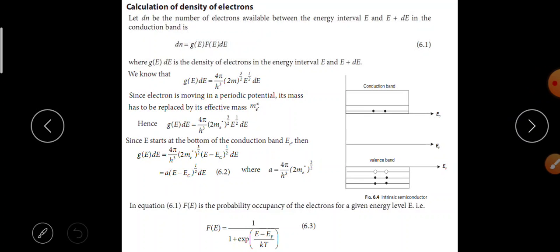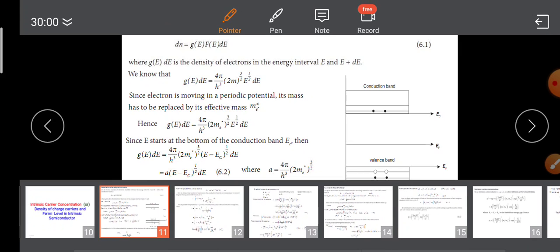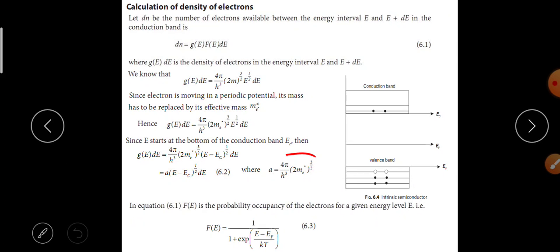Since E starts at the bottom of the conduction band EC, g of E into dE is equal to 4 pi by h cube into 2me whole power 3 by 2 into E minus EC whole power 1 by 2 into dE, that is, g of E into dE is equal to A into E minus EC whole power 1 by 2 into dE, where A is equal to 4 pi by h cube into 2me star whole power 3 by 2.